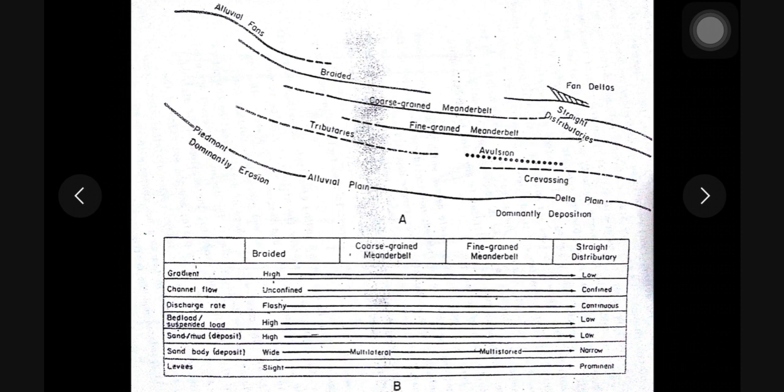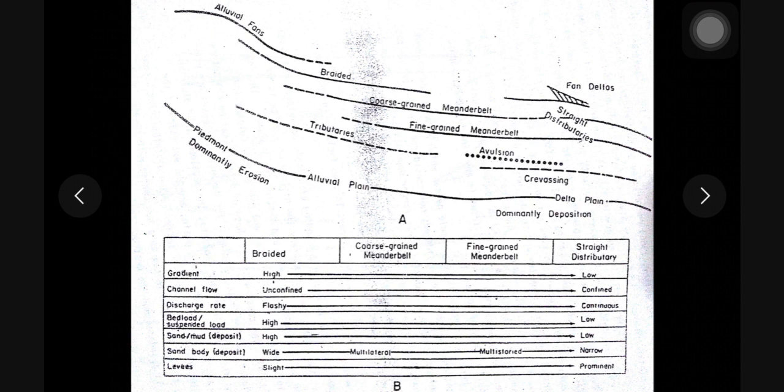The gradient required for the formation of braided rivers is high. The slope should be high. Then the channel flow should be unconfined. That means the channel or the flow of water is not restricted. There is no definite boundary for a river stream. The rate of discharge is flashy or seasonal. That means water flows only during the flood time or during rainy season, and that is the reason the sediments lag within the channel and it gives rise to formation of a braided river system. So these are the conditions which are responsible for the formation of these braided rivers.